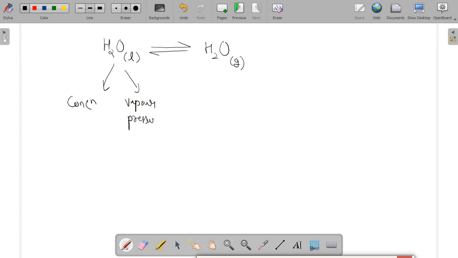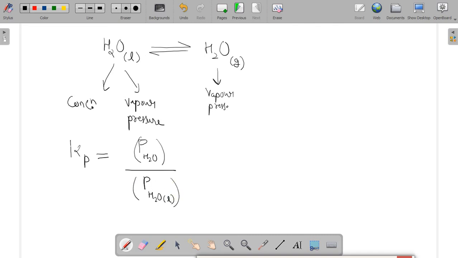But in the condition of gases, only pressure can be calculated. So here we will use Kp only, not Kc. Keep this in mind. Here we will find PH2O in the gaseous condition divided by PH2O in the liquid condition, and hence the formula will be like this.